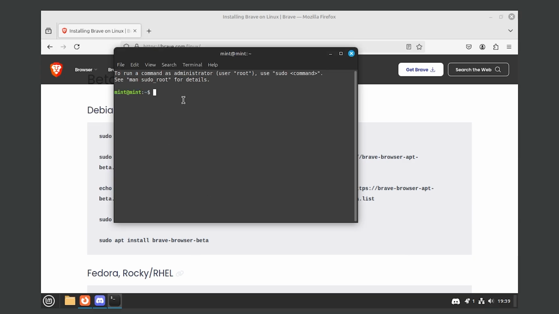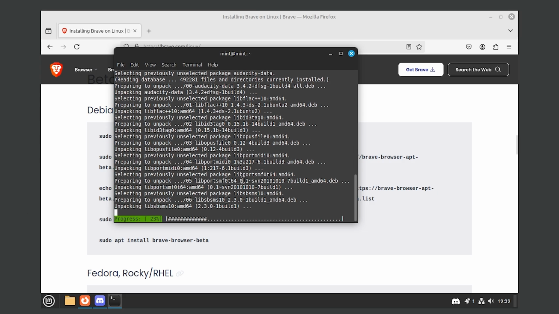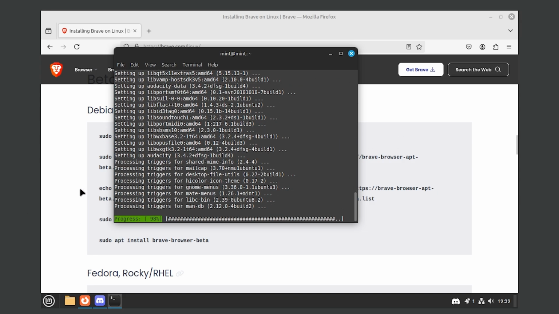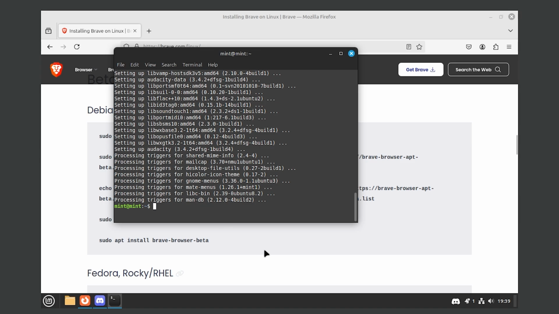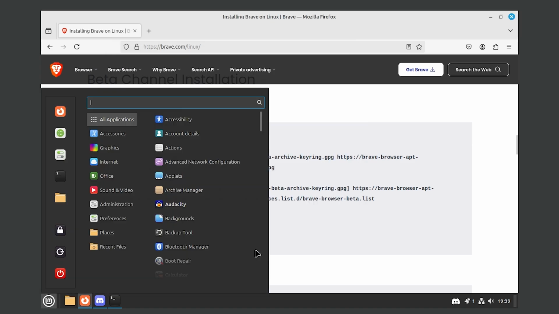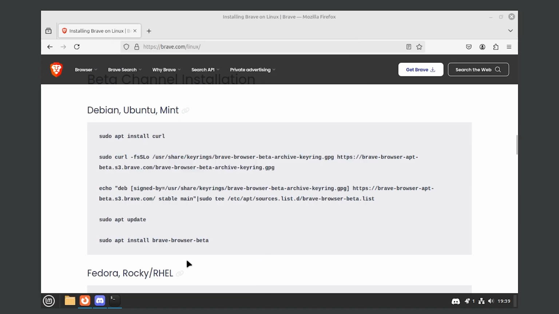So he said sudo apt install audacity. If this works, then I am going to copy and paste this giant code. Wait, so let's check it. Audacity. No way. Yo, that's like magic.